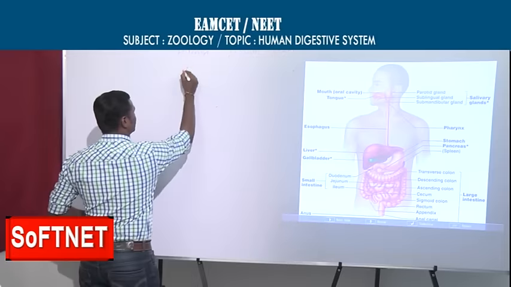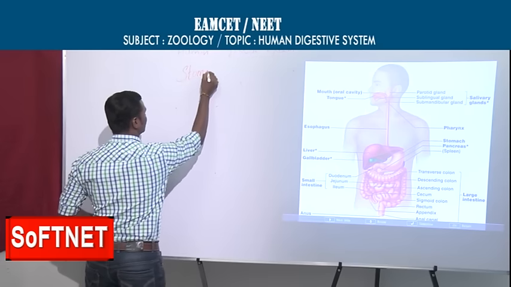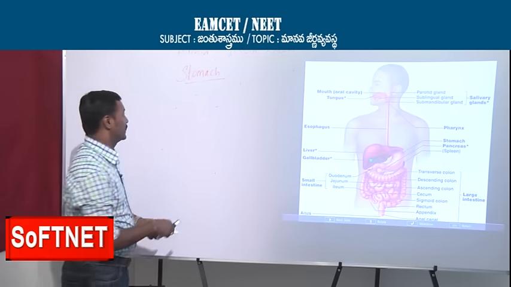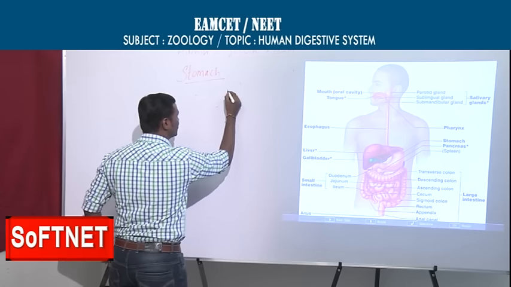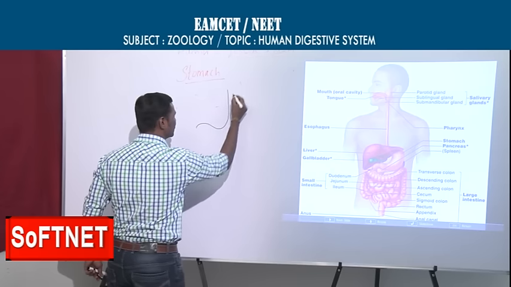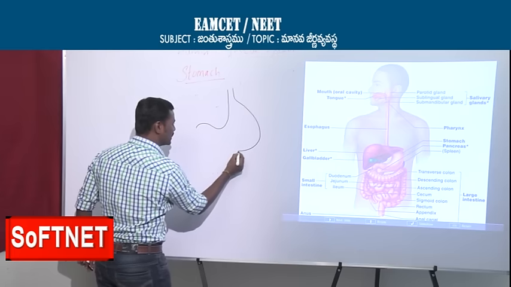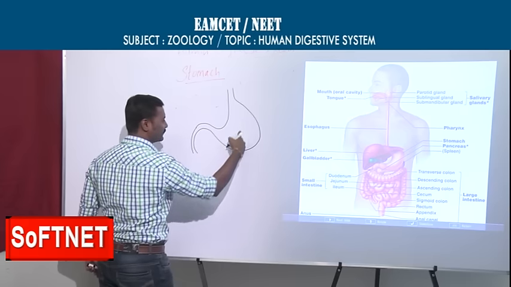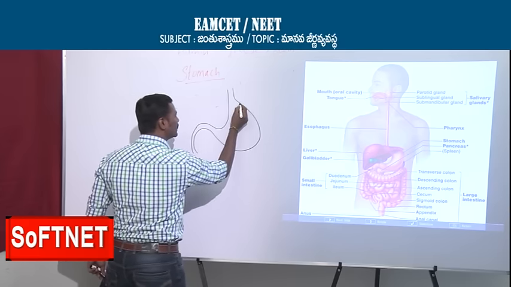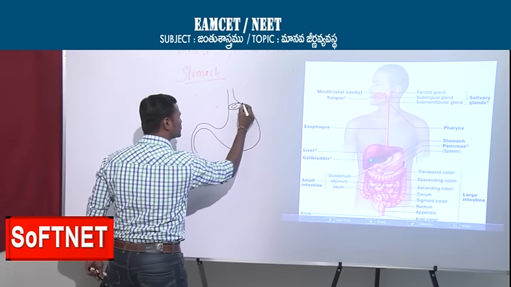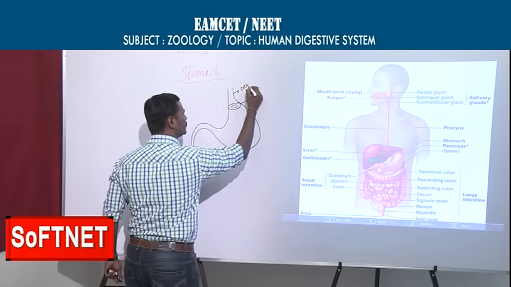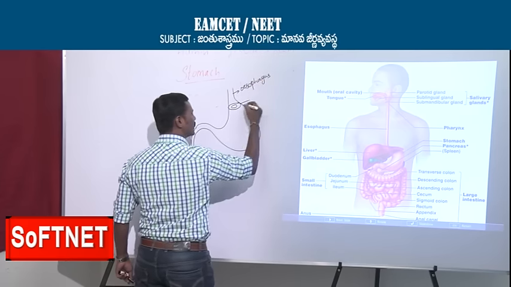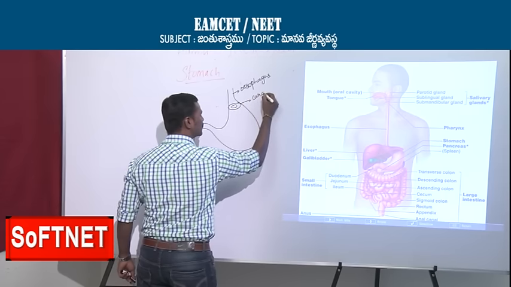Okay, the next title is stomach. Now the stomach is a J-shaped structure. Yes, this is the stomach. Generally, in this part you can see there is a sphincter coming from the esophagus. Just now we discussed the esophagus. Now this is the cardiac sphincter.